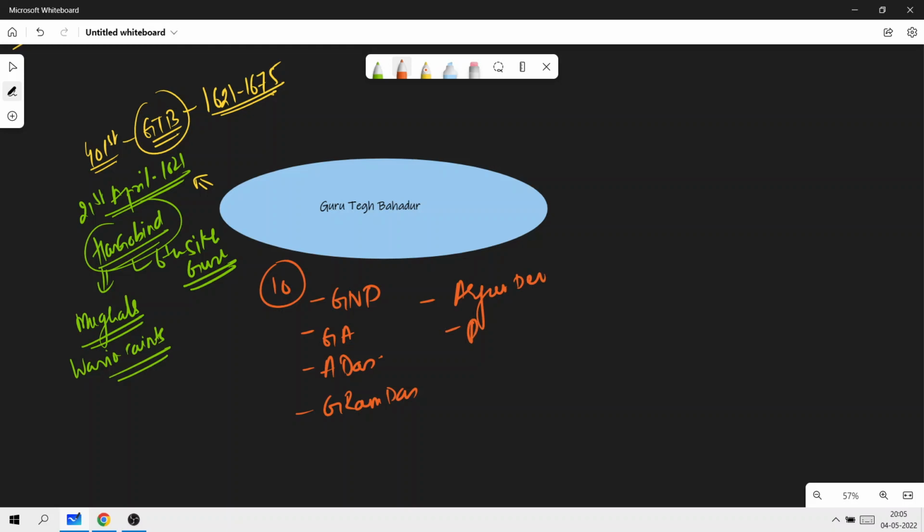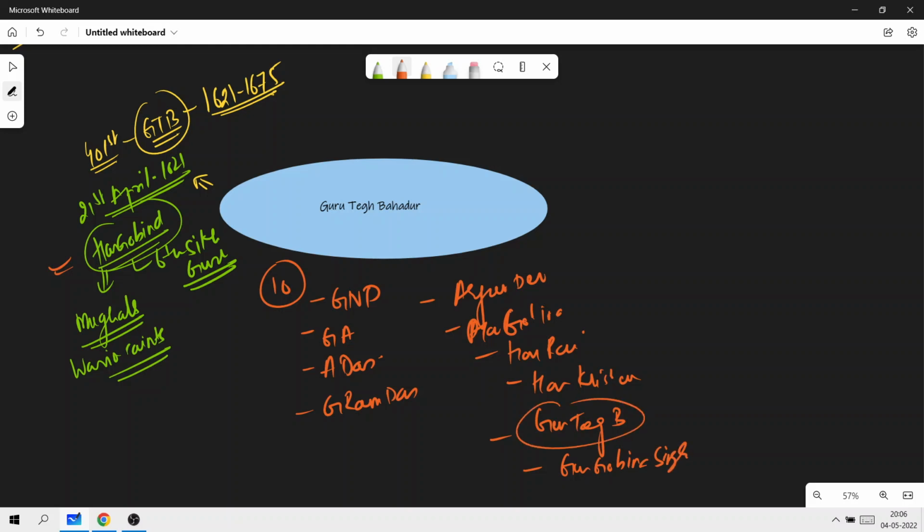Then Guru Hargobind, about whom we just studied here. Then Guru Har Rai. Then Guru Har Krishan. Then it's Guru Tegh Bahadur himself, and the last one was Guru Gobind Singh. So these are the important 10 Sikh Gurus, very important, and one of them, of course, is Guru Tegh Bahadur. For that matter, he is the 9th Sikh Guru.